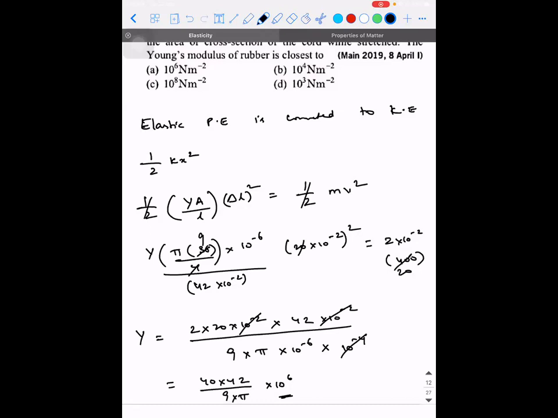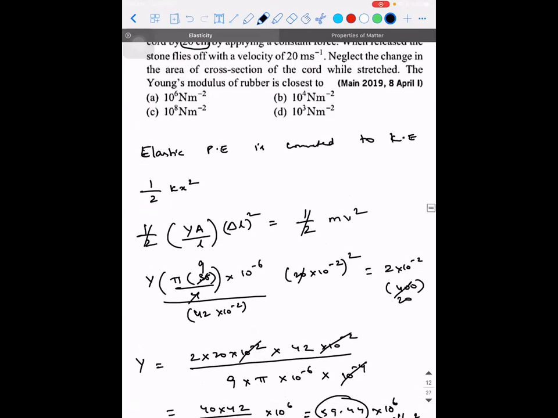Let me also check. Pi, 22 by 7, we can take, sir. Your wish. Divided by 9, divided by 9 is 59.44. I cannot ignore this, such a big value.